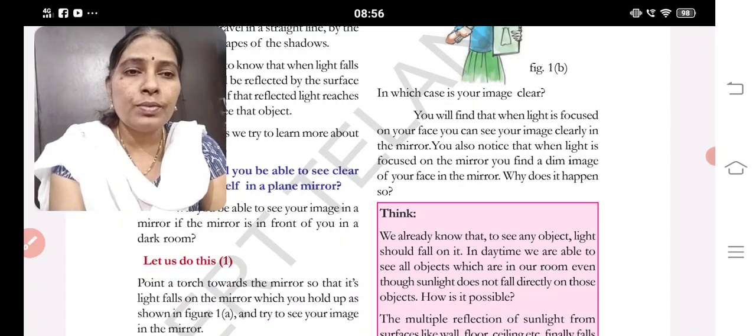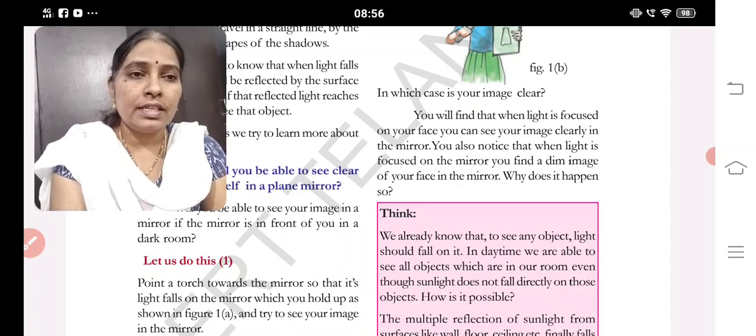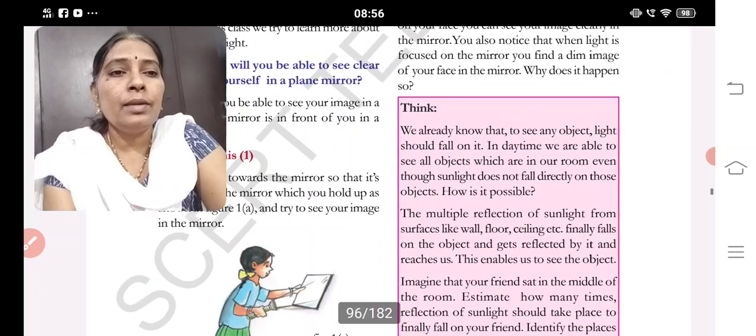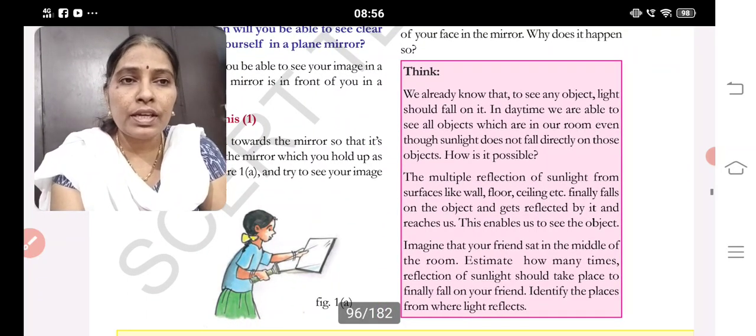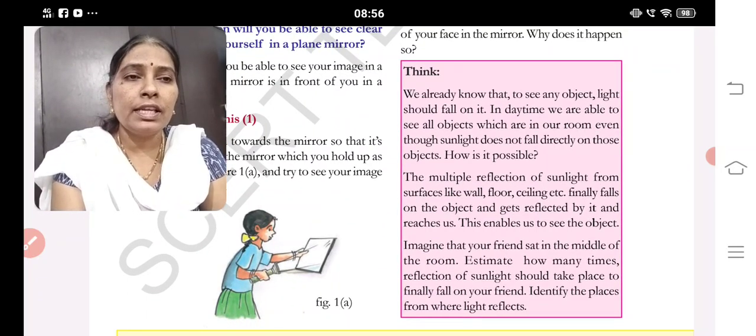Next, we already know that to see any object, light should fall on it. In daytime, we are able to see all the objects when we are in a room, even though sunlight does not fall directly on those objects. How is it possible? The multiple reflections of sunlight from surfaces like walls, floor and ceiling finally fall on the object and get reflected by it and reach us. This enables us to see the object. So during daytime, whether a light is off or on, we are able to see all the objects. How is it possible to see all the objects during daytime?